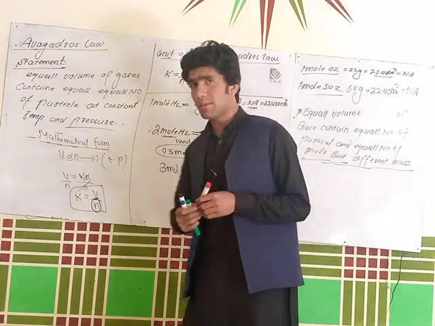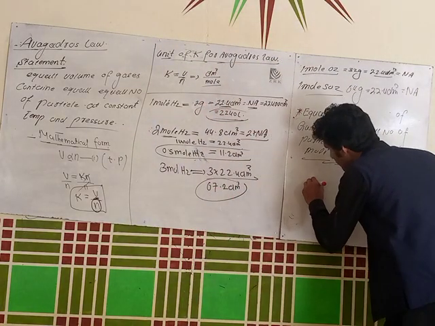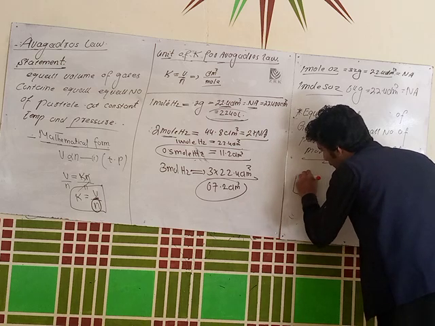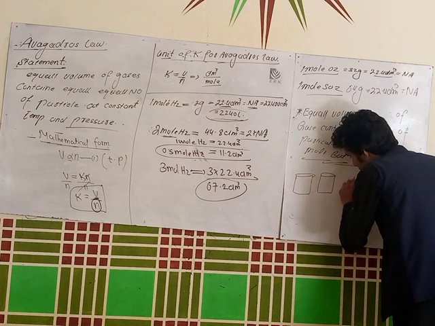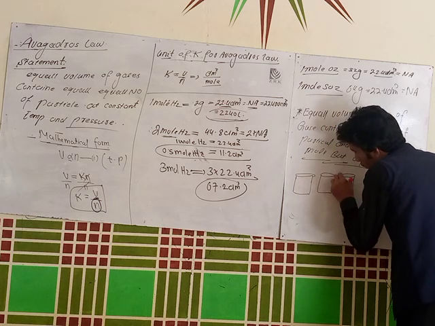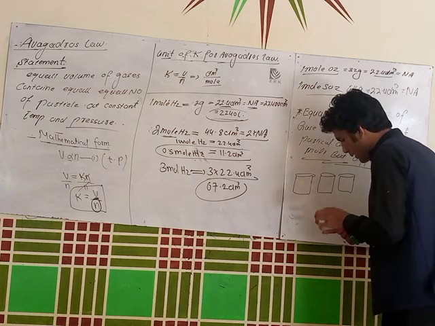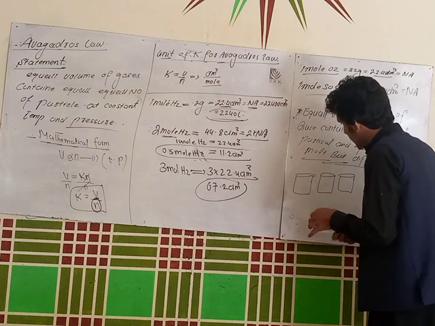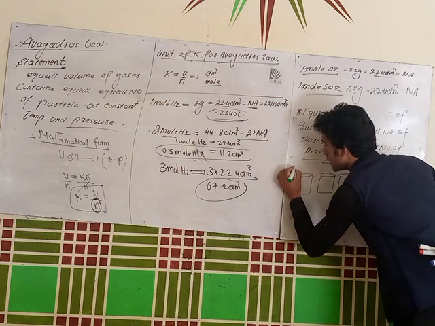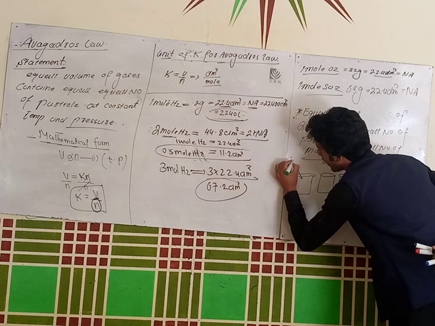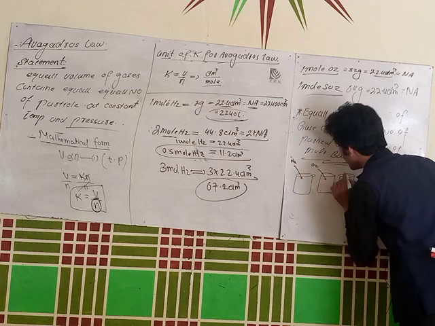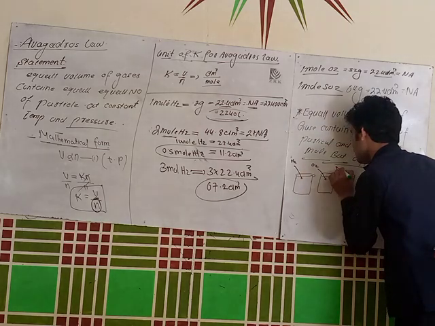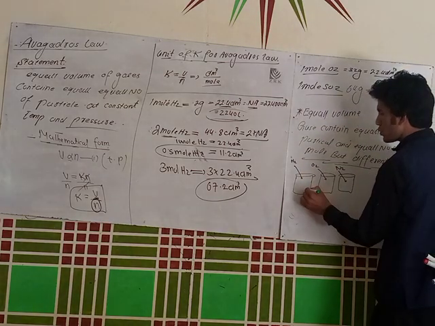What does this statement mean? Let's suppose I want to draw a few containers for understanding this sentence. Let's take 3 containers and fill them with different gases. Here I put 1 mole of hydrogen gas, here I put 1 mole of oxygen gas, and here I put 1 mole of nitrogen gas.